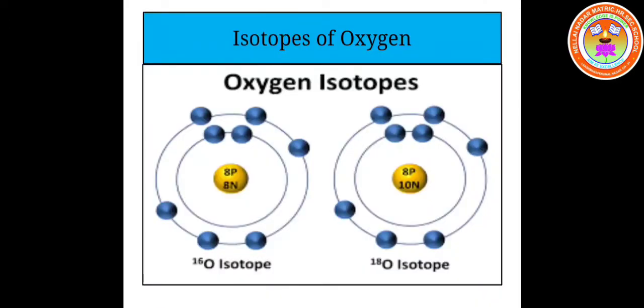This is isotopes of oxygen, O16 and O18. Oxygen 16 and oxygen 18 are the two important isotopes of oxygen. They have the same atomic number 8, but the mass numbers are different. One oxygen atom has 16 as its mass number, the other has 18, so they are called isotopes.